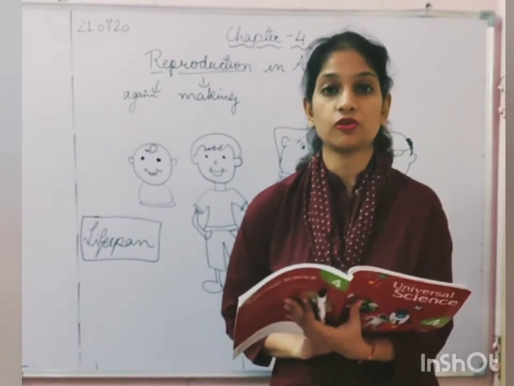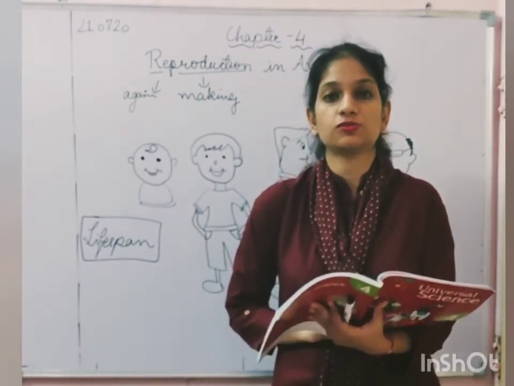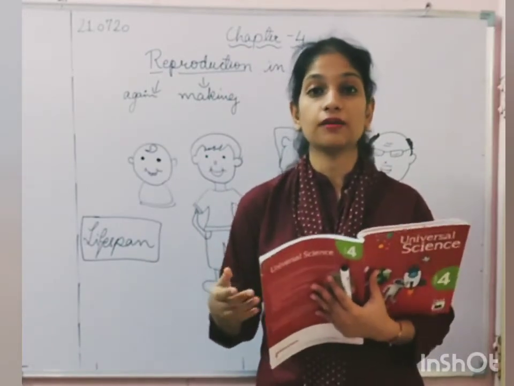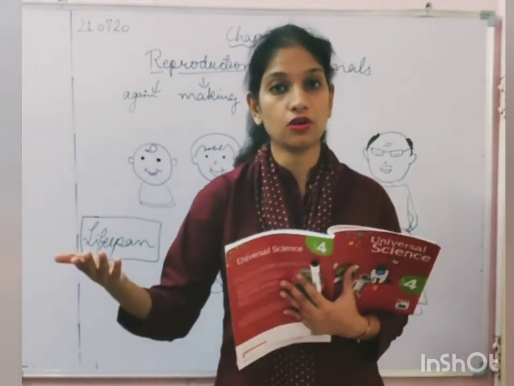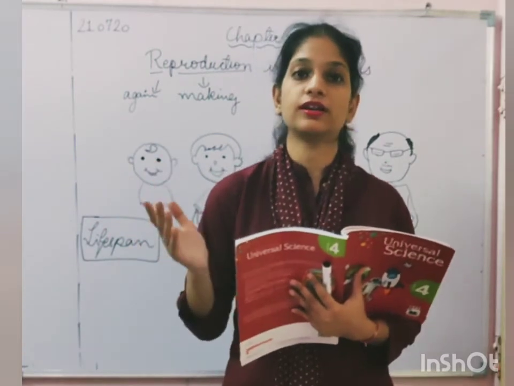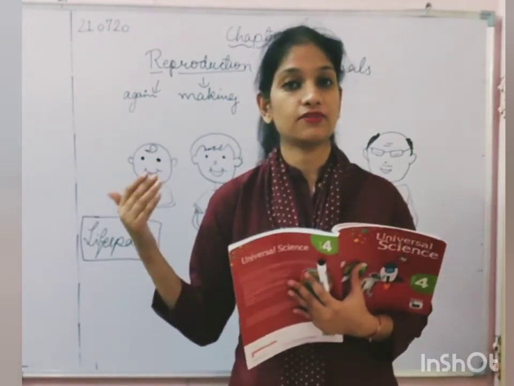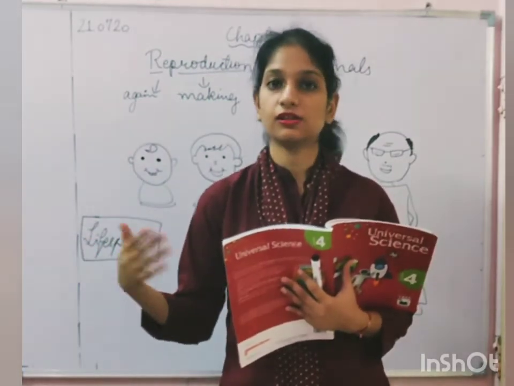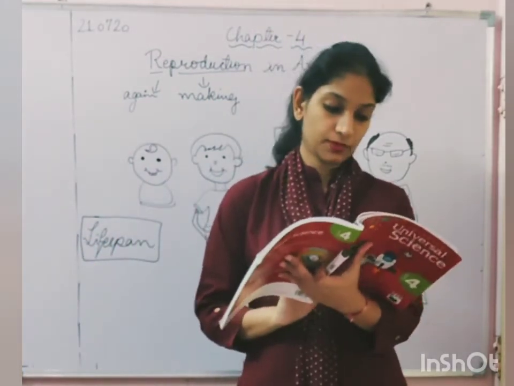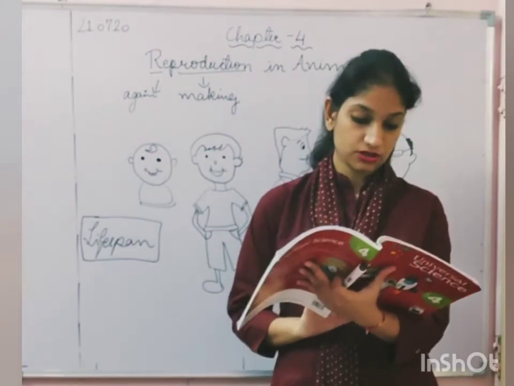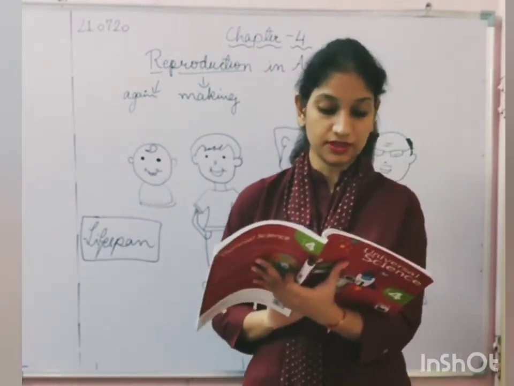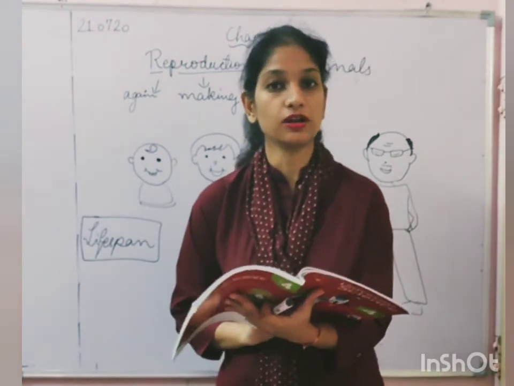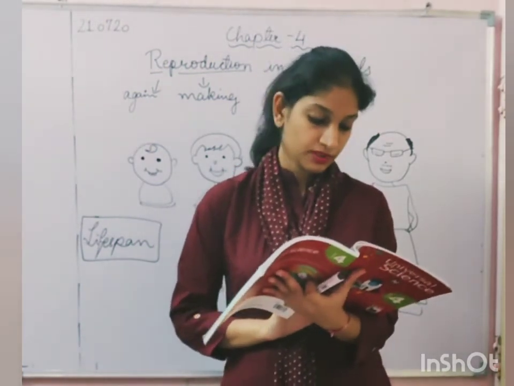What is the need of reproduction? Why do we need to produce more of our own kind? Because someday we will die, but life needs to go on. So, to ensure the continuity of life, so that life continues further, human beings and animals reproduce. The process by which living organisms produce more of their own kind is called reproduction.